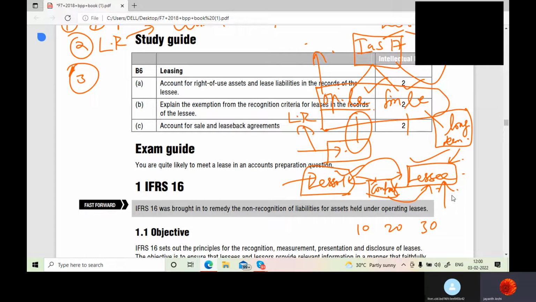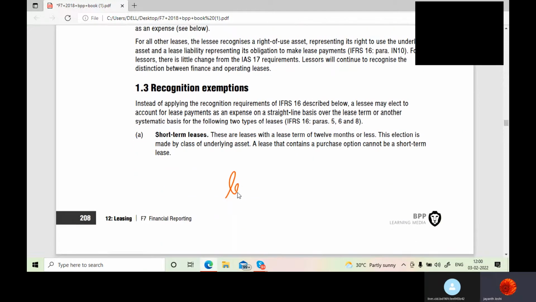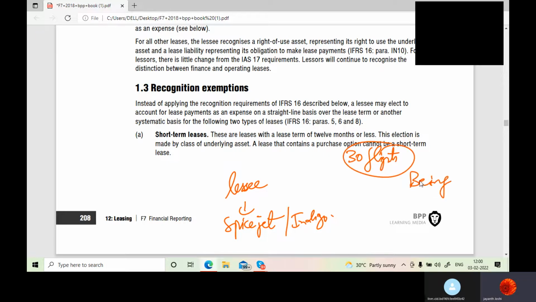Okay. So what happens in this is, I'll give you a good practical example. Suppose this is the lessee, SpiceJet Airlines, or to some extent you can say Indigo. They want to buy, suppose SpiceJet or Indigo wants to buy 30 flights from Boeing company. So do you think they can pay a complete payment for those flights to Boeing company? No. They would take the flights on finance lease.